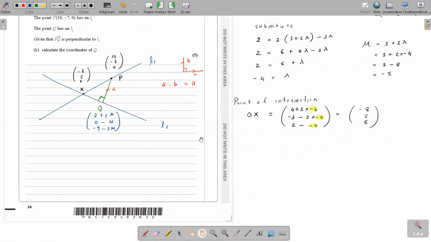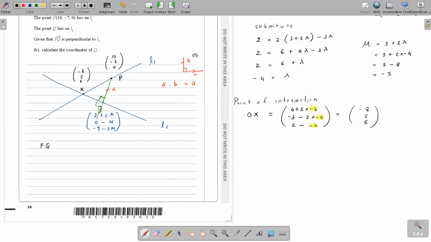So let's get QP, which is QO plus OP. Actually, I could get PQ instead of QP. It's easier, because whichever way I go, it's still 90 degrees, so it makes no difference.